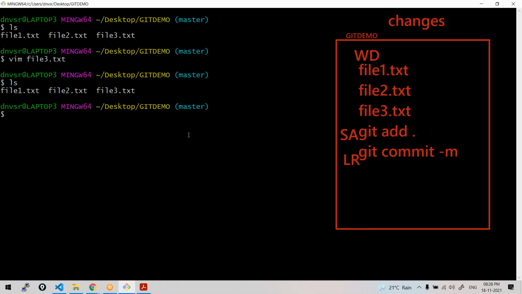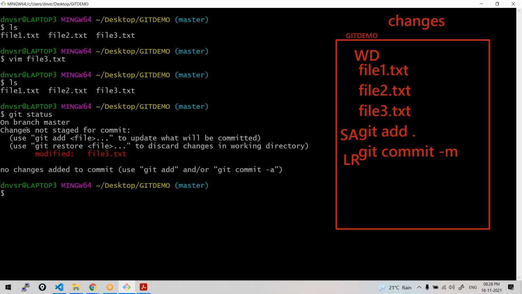So what you have to do now? Like earlier, just see the message, git status. It's not a new file, right? So see, it is not showing untracked. Rather, it is showing not staged, meaning unstaged. You should be in a position to understand the meaning of these messages. What is the difference between unstaged and untracked?